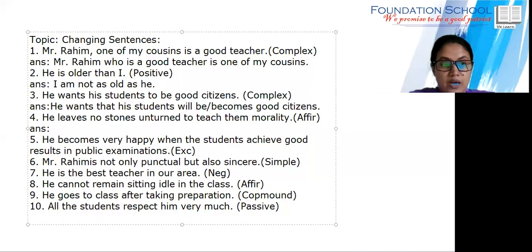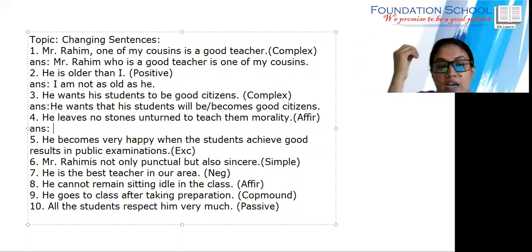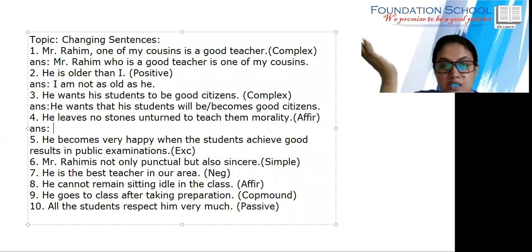So anyone can try. He tries all his attempts to teach them morality. He leaves no stones. That means he tried hard and soul. He tries his best, or he tries all his attempts.